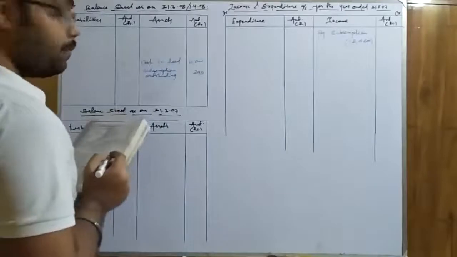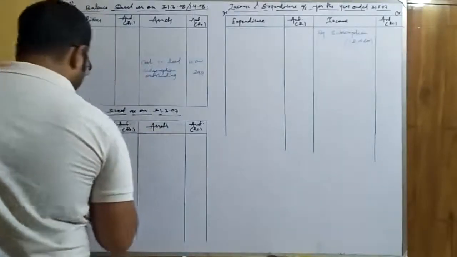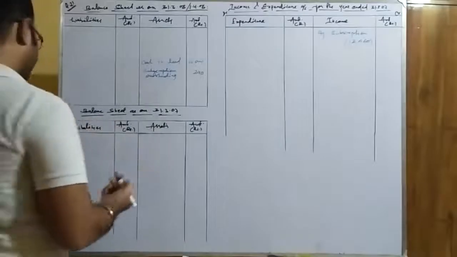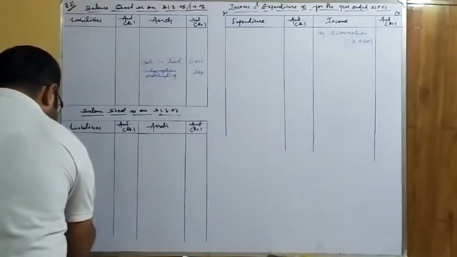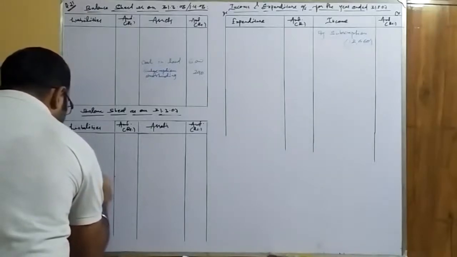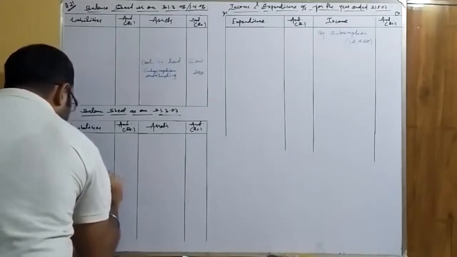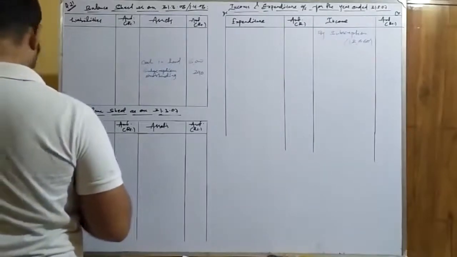Then advance is 480. So advance is a liability and it will go to the closing balance sheet. Okay. Closing balance sheet liability side, we write over here: subscription received in advance. That is 480 rupees.